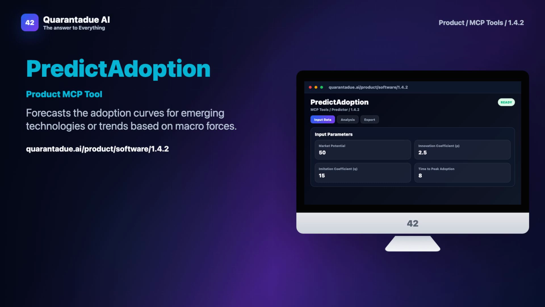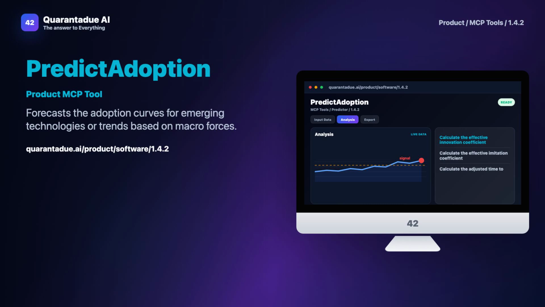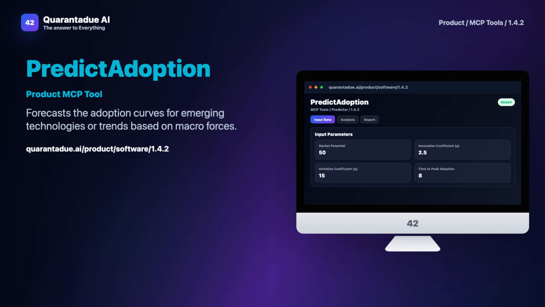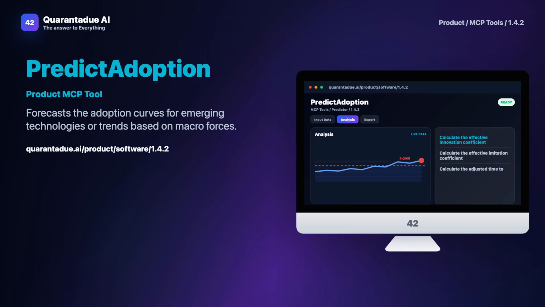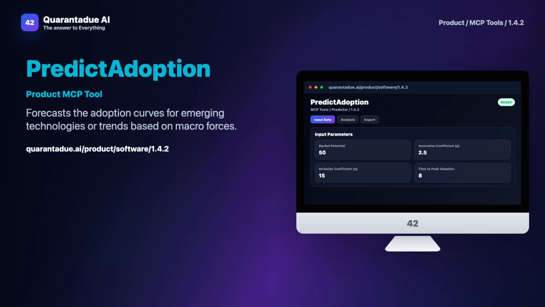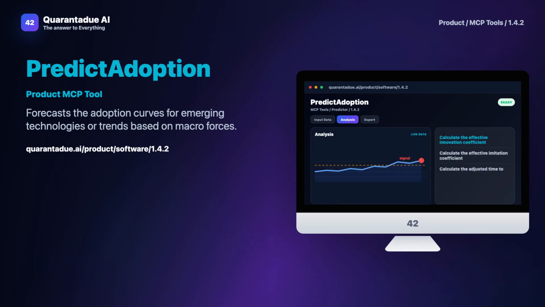Forecasting adoption for emerging technologies is notoriously difficult and often controversial because traditional methods rely on historical data that simply doesn't exist. Today, I'll show you how PredictAdoption tackles this challenge head-on using macro forces to generate reliable forecasts. In the product industry, teams are constantly trying to predict how quickly new technologies will be adopted. The problem is that tools like the BAS model require past sales data, which isn't available for innovations.